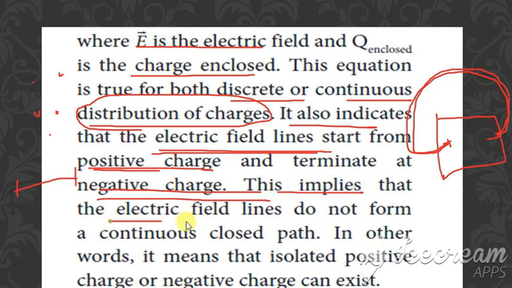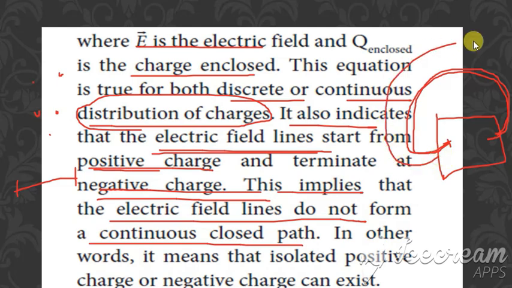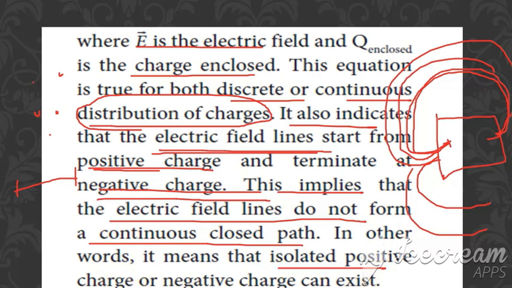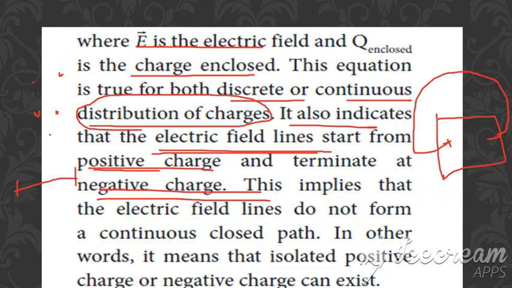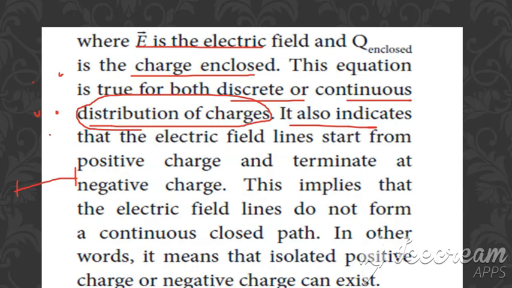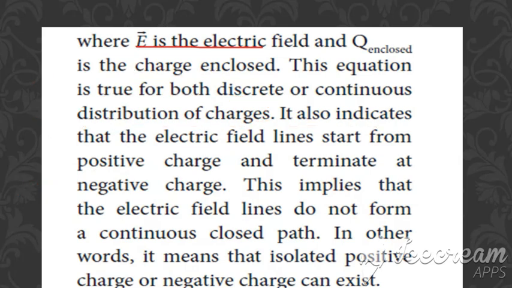This implies that the electric field lines do not form a continuous and closed path. So this is not continuous, and also this is not a closed path. Clear? And so this means that an isolated positive or negative charge can exist. So this is from the first equation. The first equation is integral of E dot dA equal to Q by epsilon naught, from the Gauss law, which implies that the electric field lines start from the positive and terminate at the negative.